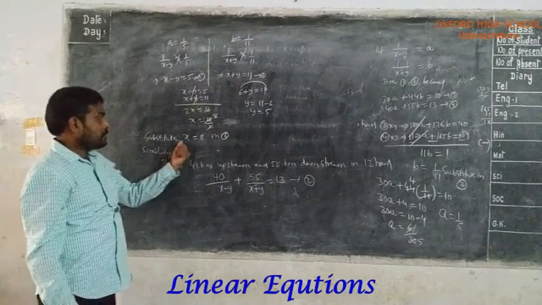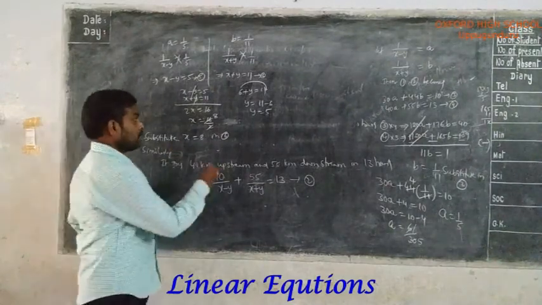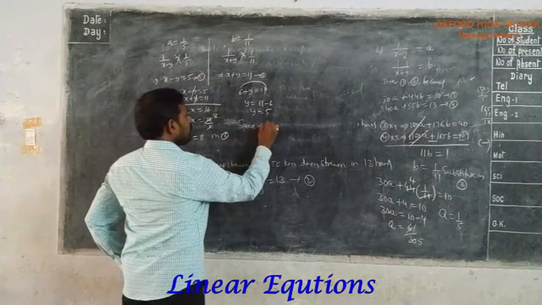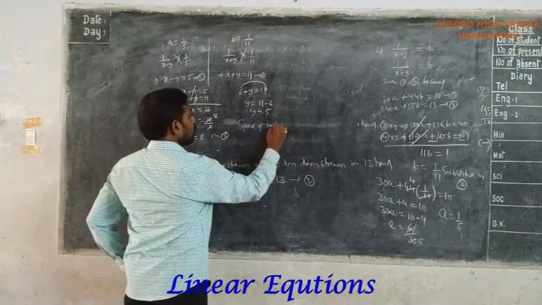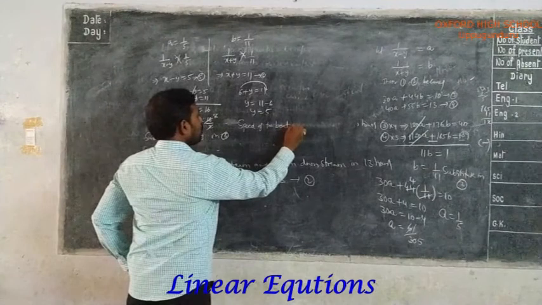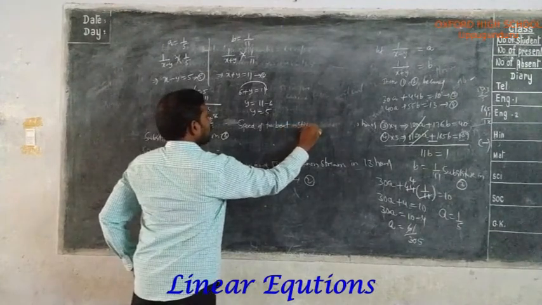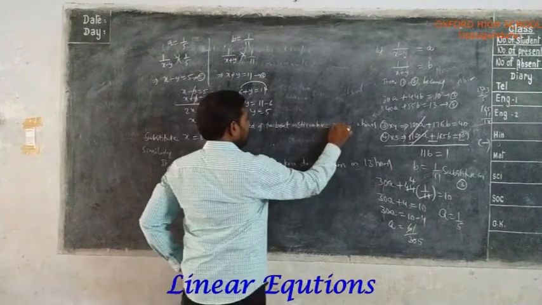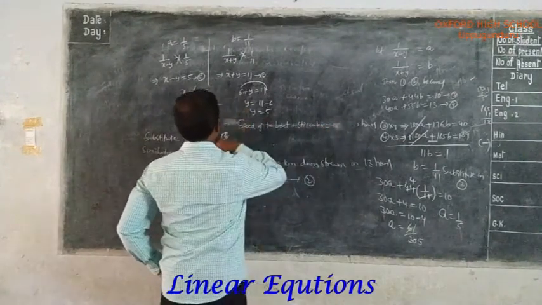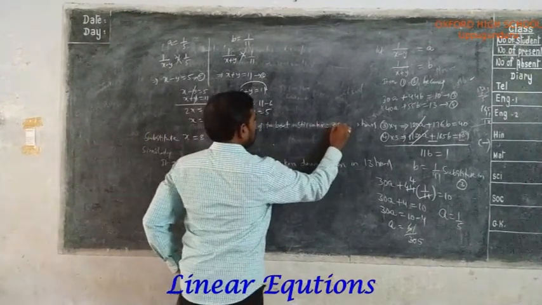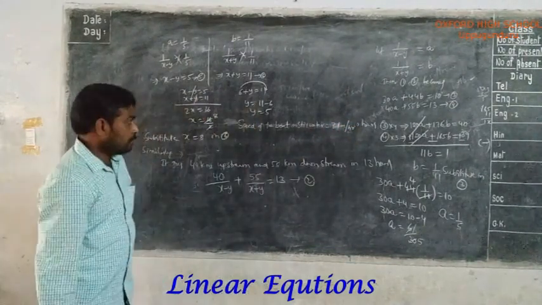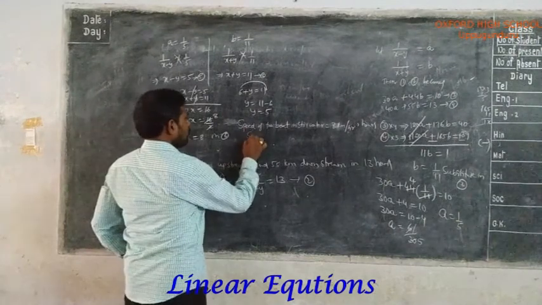So what are we considering x to be? x means the speed of the boat in still water, equal to x kilometers per hour. What is x? 8. 8 kilometers per hour. Similarly, the speed of the stream.